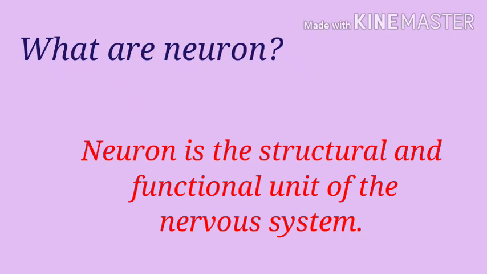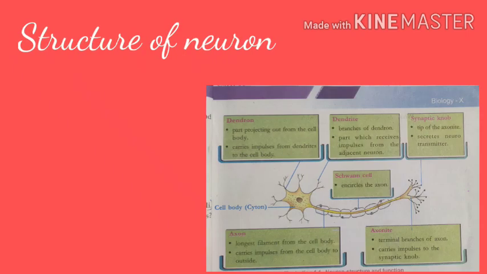Next is the neuron. Neuron is the structural and functional unit of the nervous system. So this is the structure of a neuron. Neuron is the longest cell in our body. We can study the structure of the neuron in the next class.